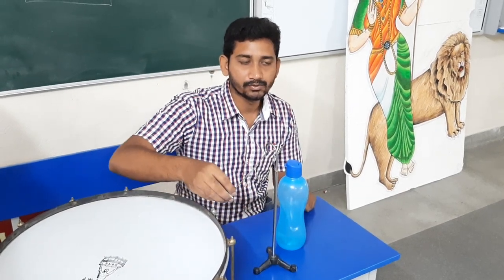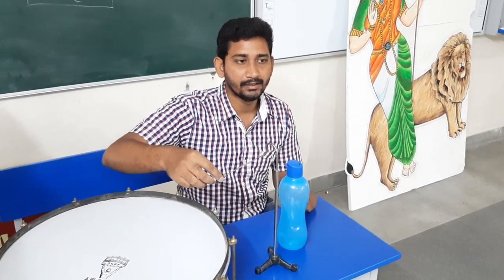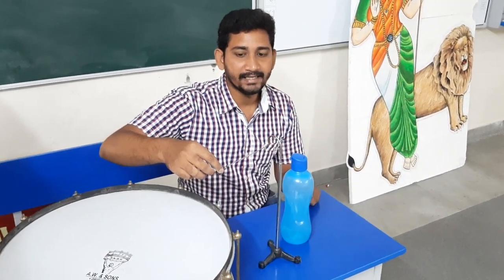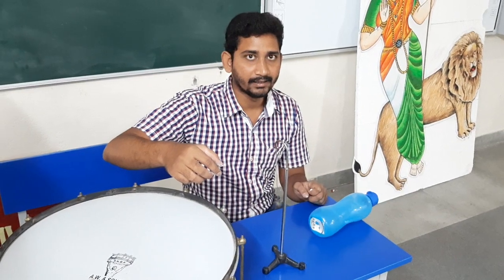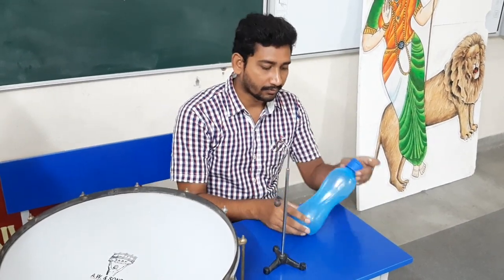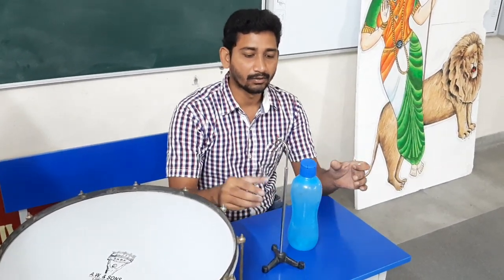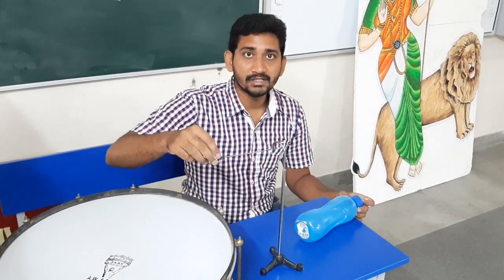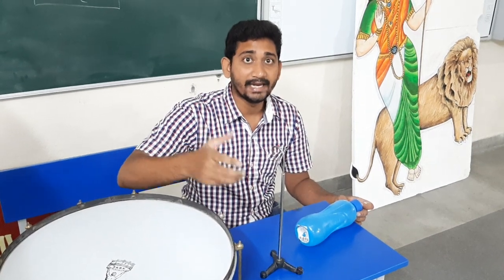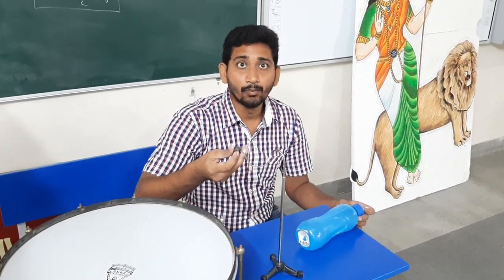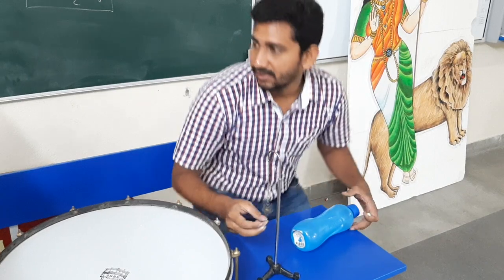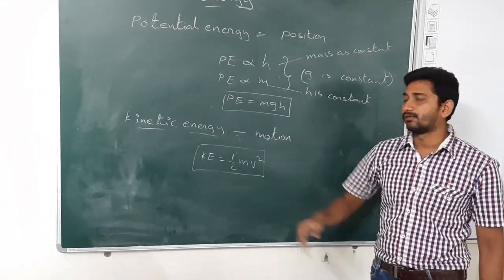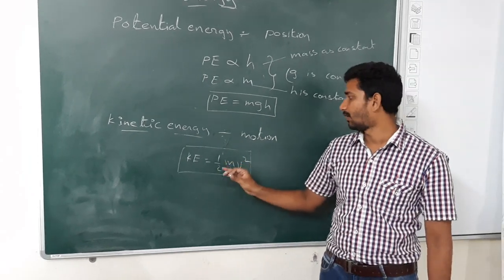But if we give more potential energy, this ball will attain more kinetic energy and it can hit the bottle. Before, the bottle did not fall down. In the second case the bottle fell down, that implies that if you give more potential energy it is converting into more kinetic energy and it is attaining more velocity. So kinetic energy depends upon the square of the velocity and this is the formula for kinetic energy. KE equals half into m into v squared.